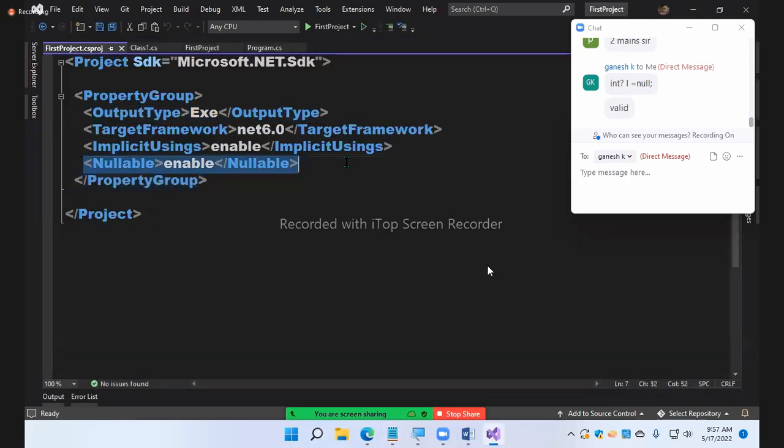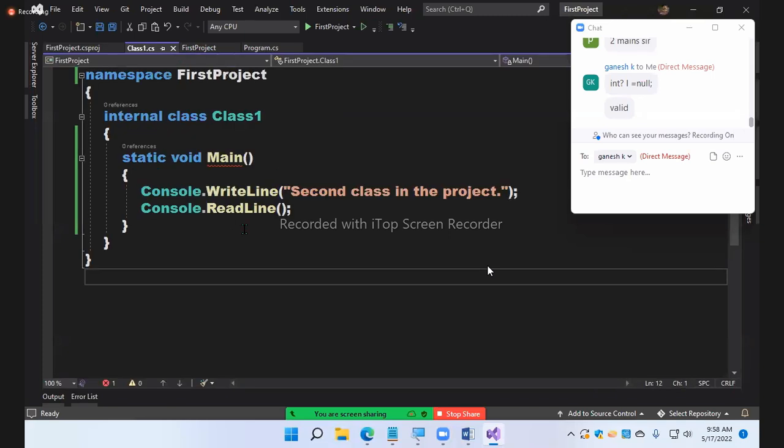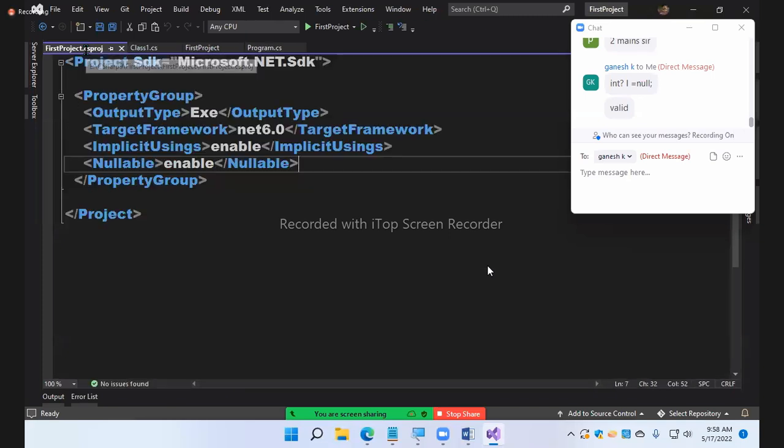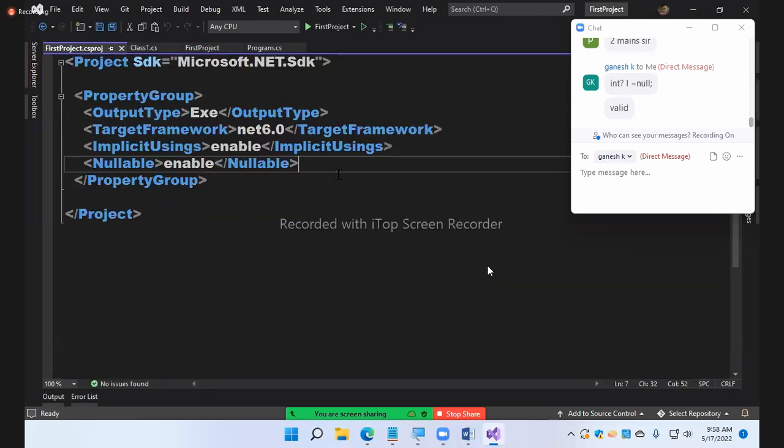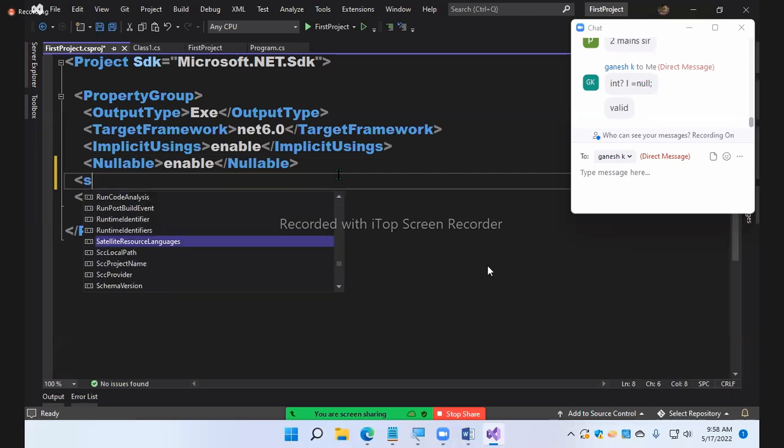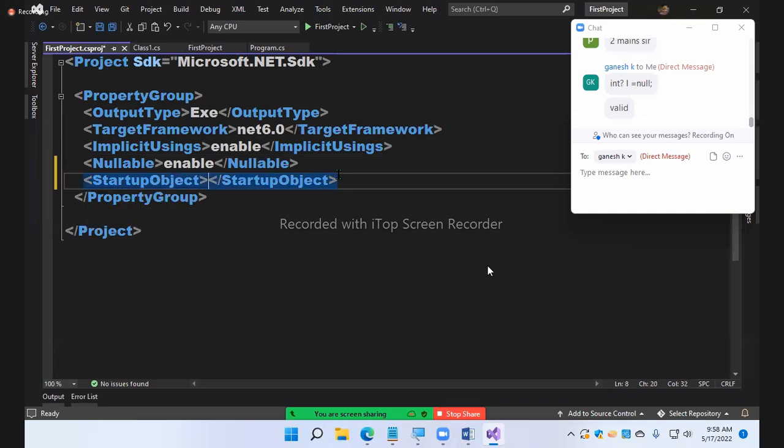See, nullable enable. When I say nullable enable, what happens? I will talk about this, but meanwhile, first let me tell you how to run this class. When you open this, here you need to add this. Start the object and tell the class name you want it to run. Which class do you want to run, Class 1 or Program? Program you already executed. Why do you want to run Program again? What you want to run is the new class. That is Class 1. Specify that.